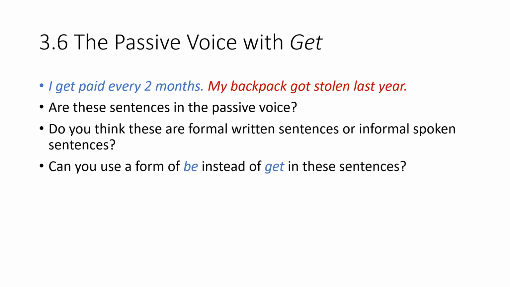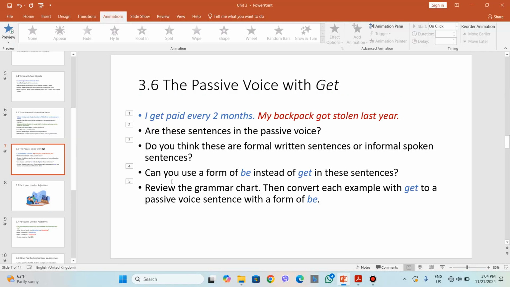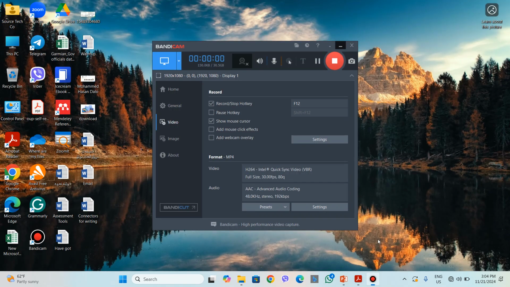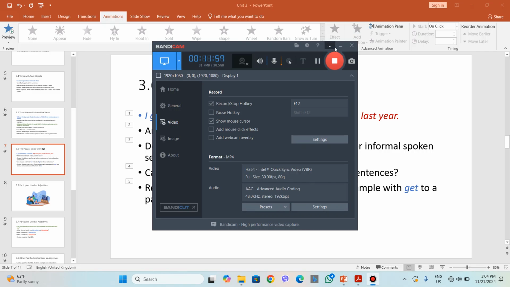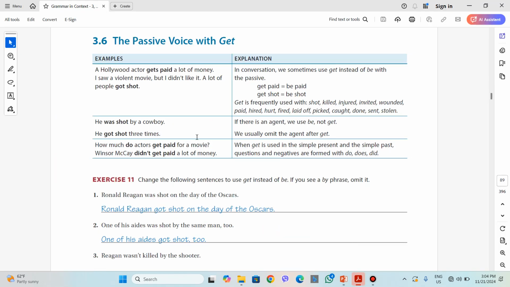Can you use a form of verb to be instead of get in these sentences? As we said, yes, we can. And now we can review the grammar chart, then convert each example with get to a passive voice sentence with a form of verb to be. The sentences that we have here, let me check if the recording still goes on. Yes, it does, fortunately. The chart that we have here is 3.6.